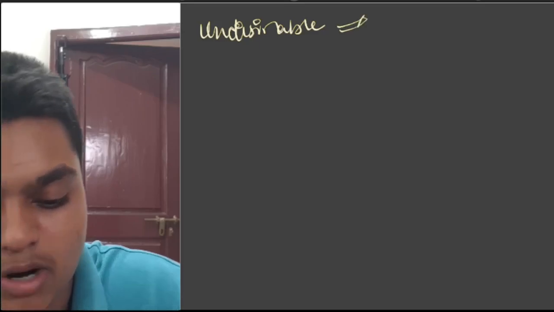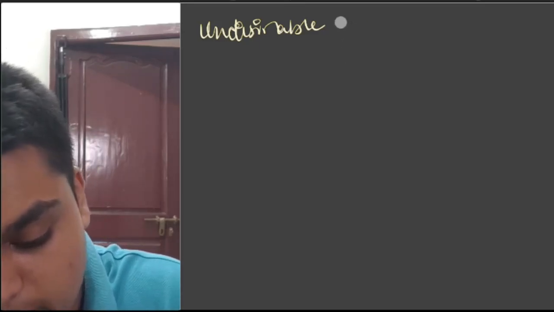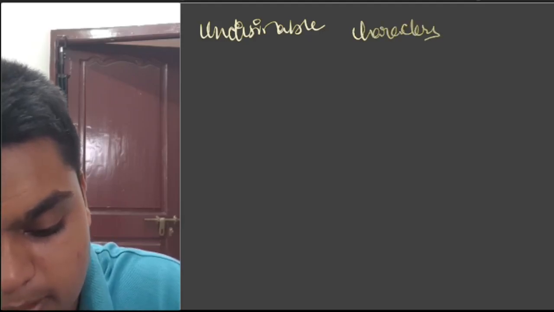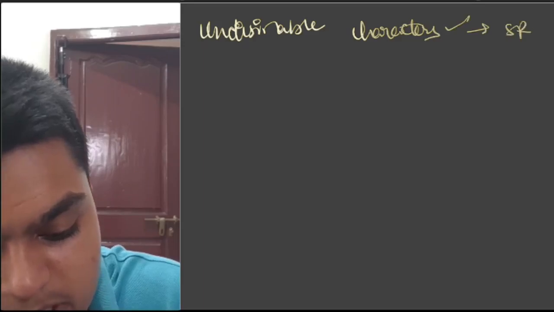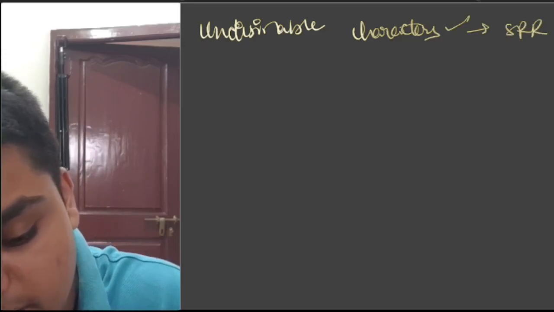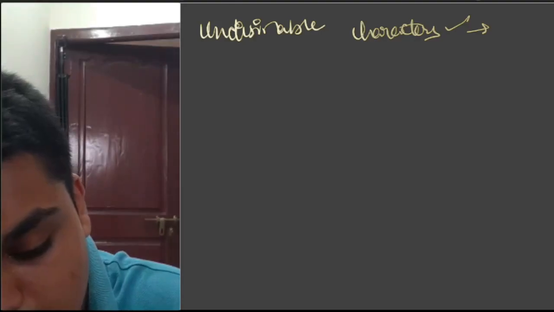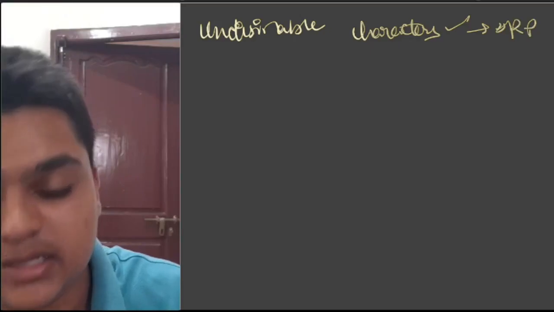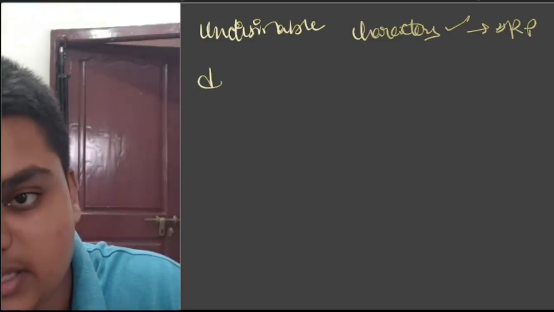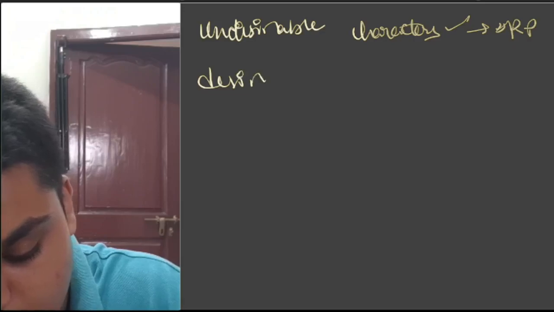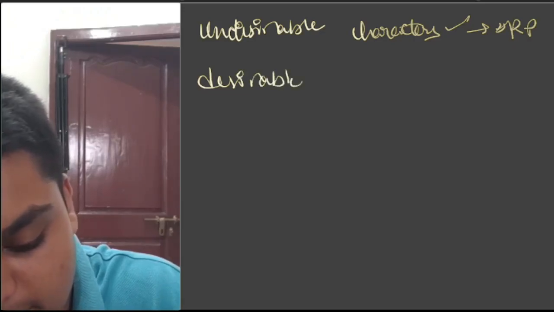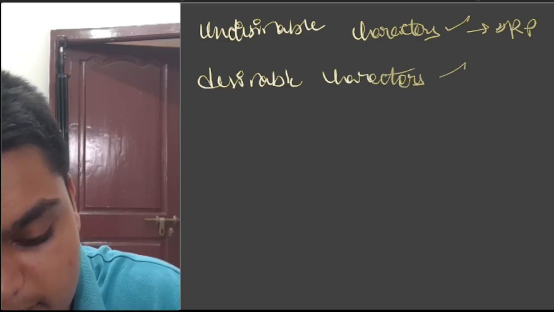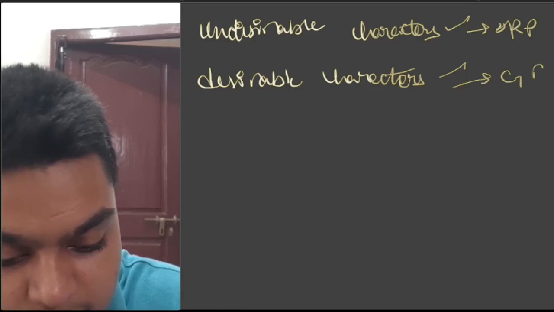Undesirable characters also occur in sexual reproduction. But in genetic engineering, only desirable characters are produced. Only desirable characters. This is the difference between genetic engineering and sexual reproduction.